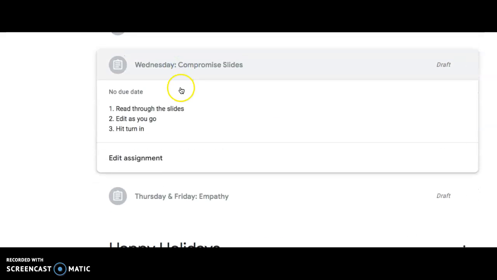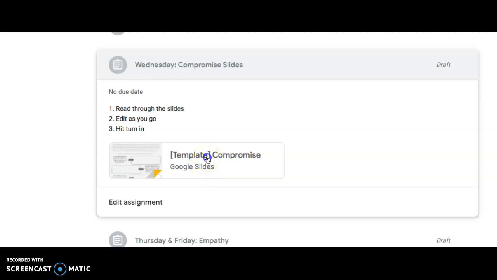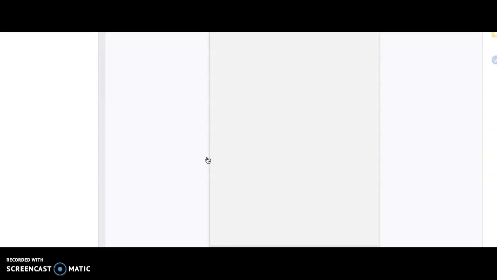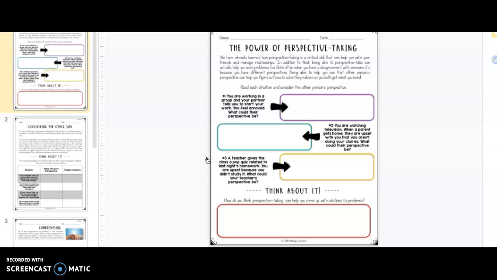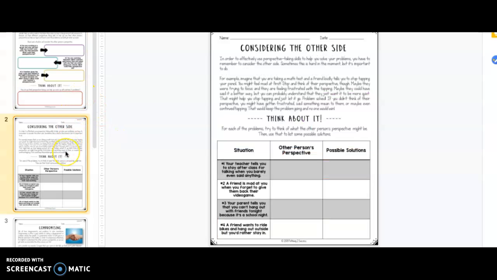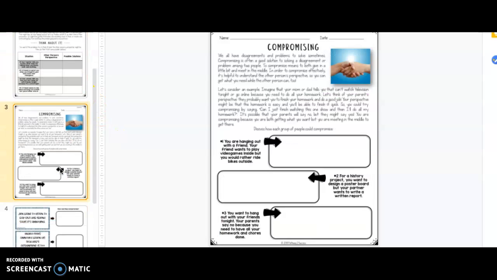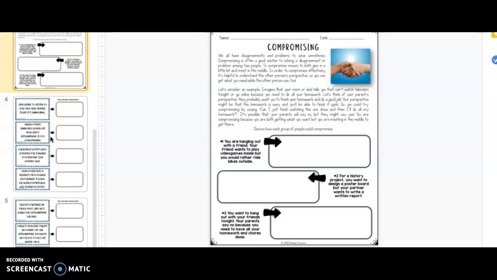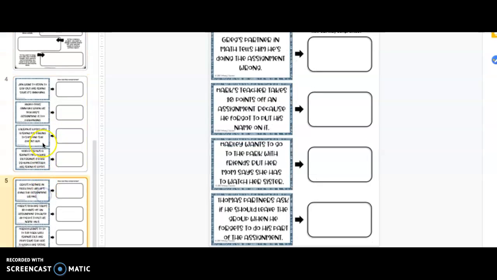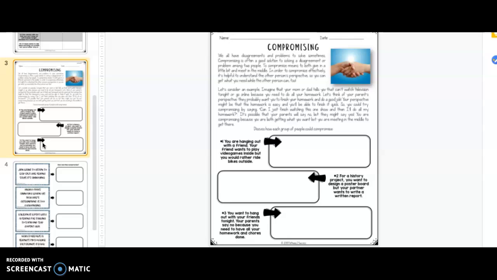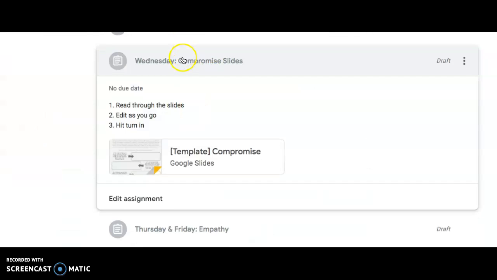Wednesday is the final day of slides. So this one's about compromise. A compromise is a solution that works for both people or both groups. Okay, so compromise right here. You're going to have a few slides here where you get to think of compromises that might work for the people. Okay, and then you can turn that one in.